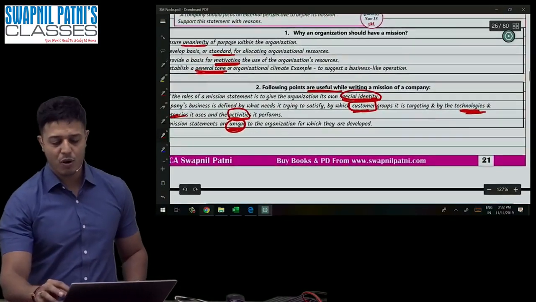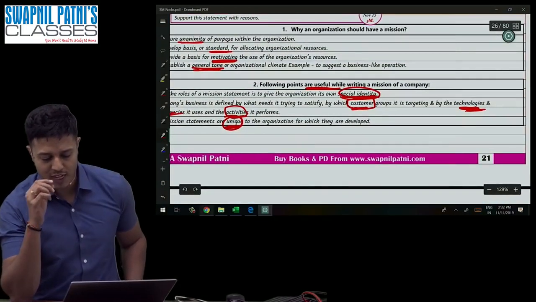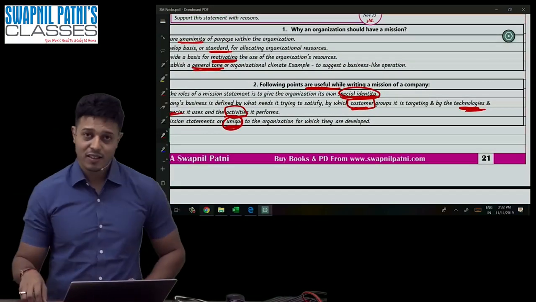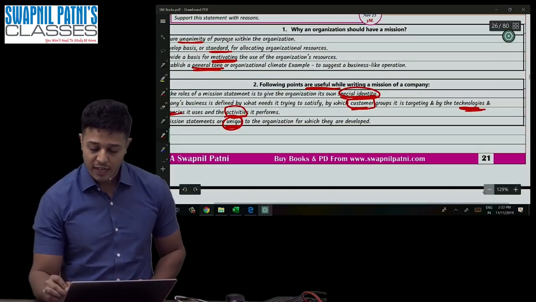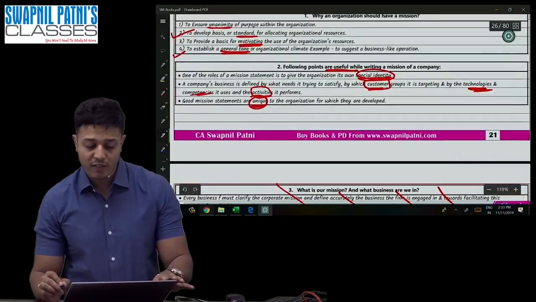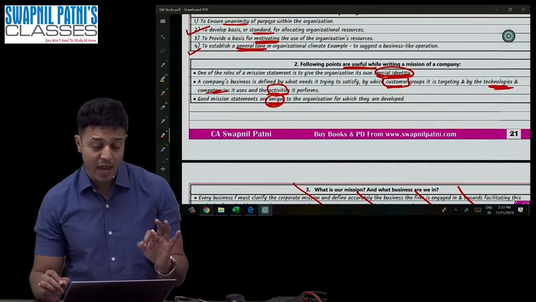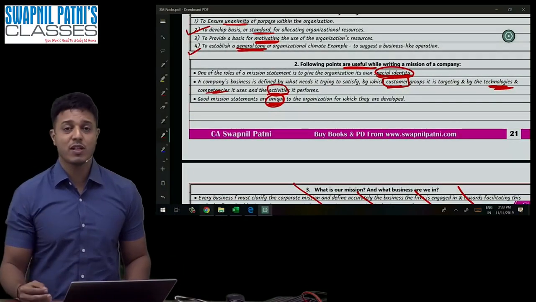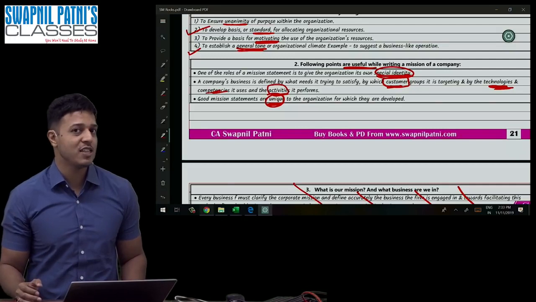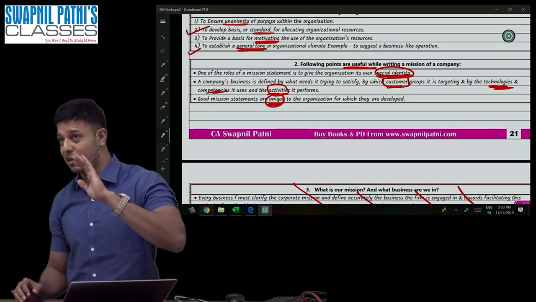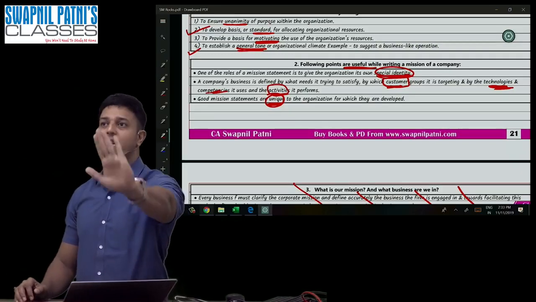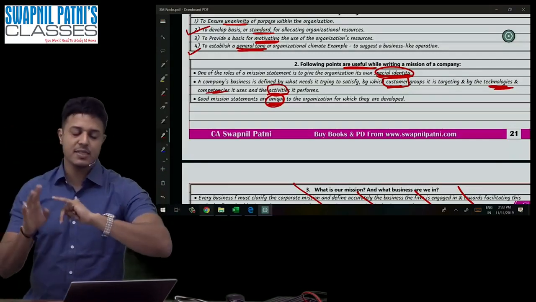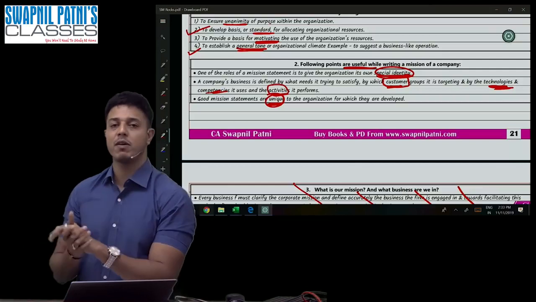So let's take an example of YouTube. YouTube says we are providing fast and easy video access. It means the technology is as such. They are providing fast and easy video access. It means activity. What kind of activity? Providing fast video access is the activity, and they are competent enough. That's why they are providing fast and easy video access. It means the mission statement should define activities, competencies, and the technology.